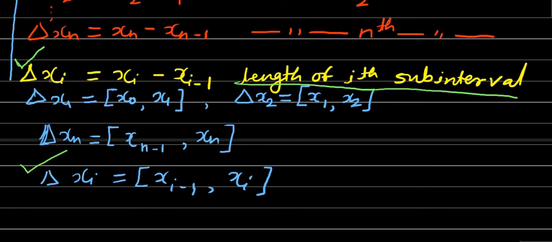We will not get confused, because whenever it is used to denote the length, it is the length of the ith subinterval, and whenever it is used to denote the interval, it is the ith subinterval.